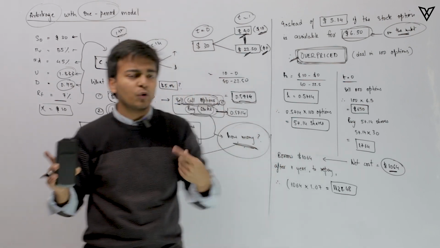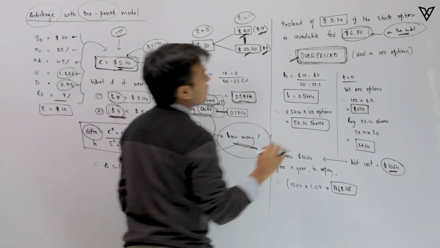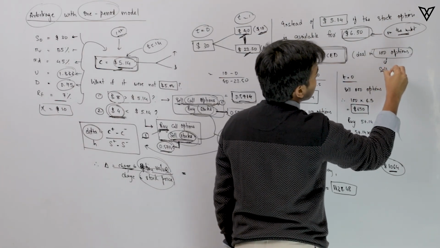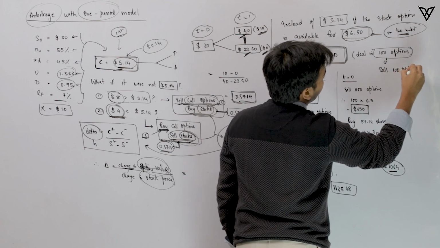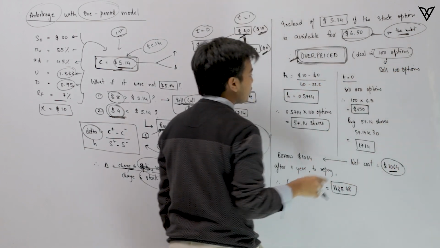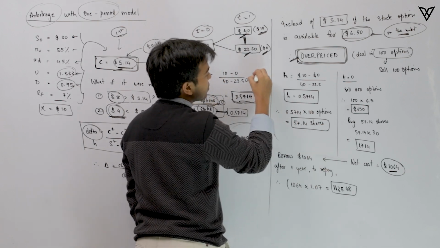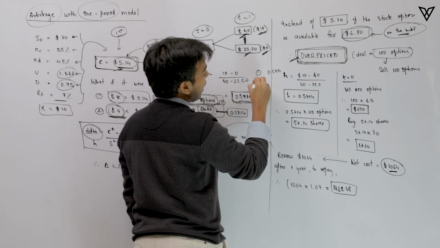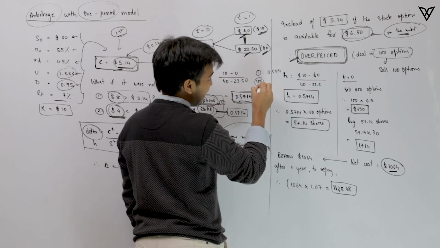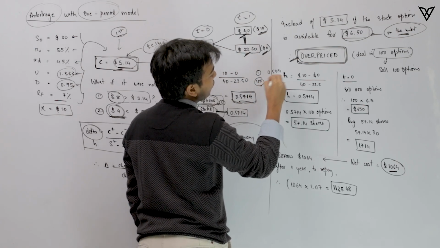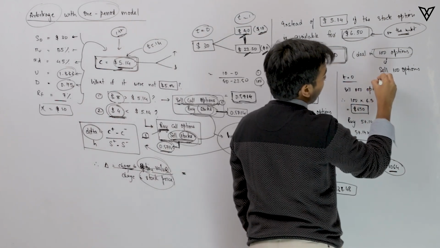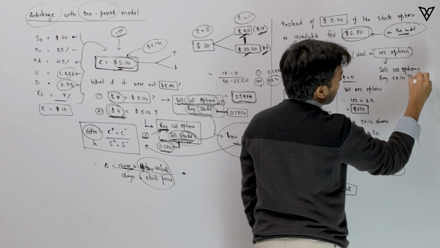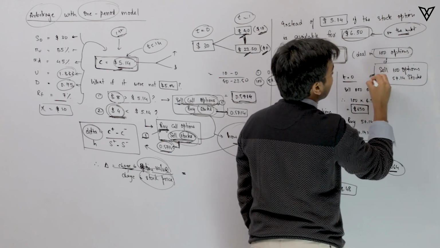257.14. Alright. So that is going to be the idea that we are going to run. Say for example, we are going to deal in 100 options, which means that we are going to sell 100 options, which means that we need to buy stocks. How many stocks do we need to buy? For one option, we were supposed to buy 0.5714 stocks. So for every 100 options that we are selling, we need to buy 57.14 stocks. So buy 57.14 stocks. Alright, so this is exactly how things work out.